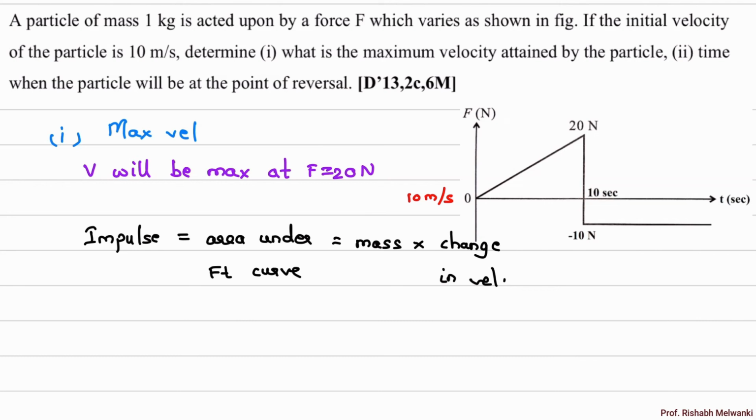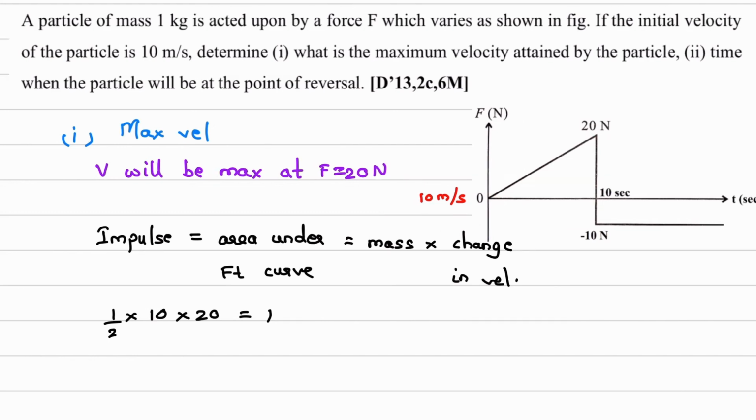So half into what is base? Base is time, time is 10 seconds, and what is height? Force, 20 Newton. So half into base 10 and height 20. This area is equal to mass, which is 1, and what is the change in velocity? Change in velocity will be this velocity, which is maximum velocity at this point, minus initial velocity 10 meter per second.